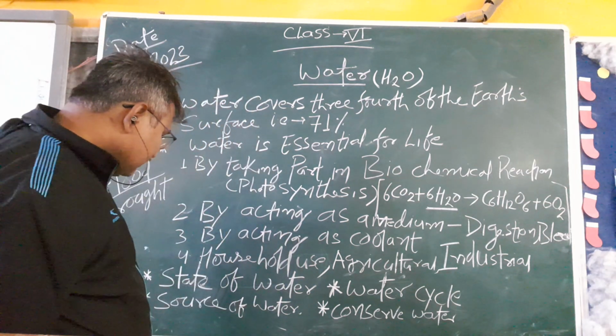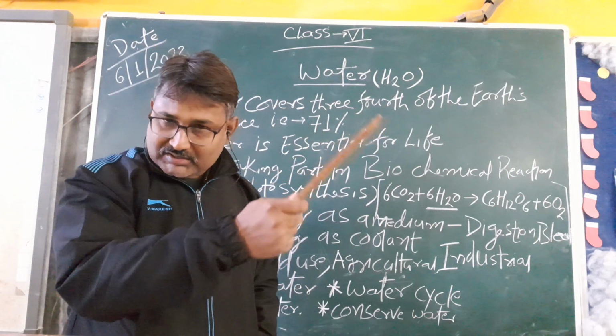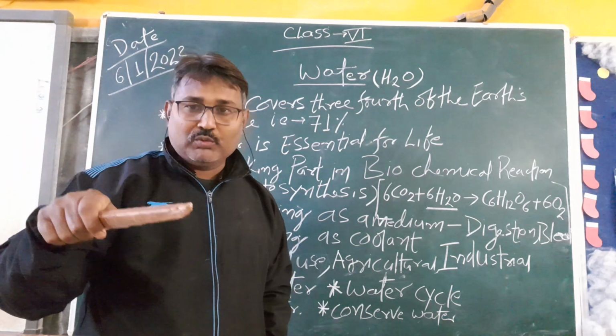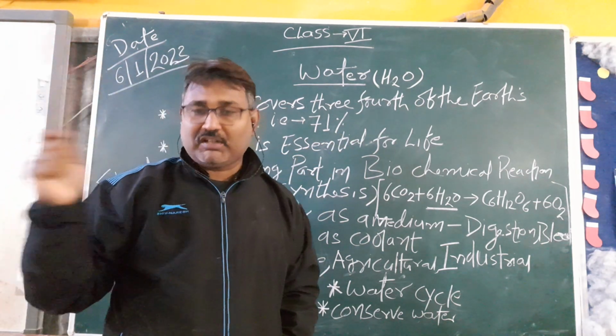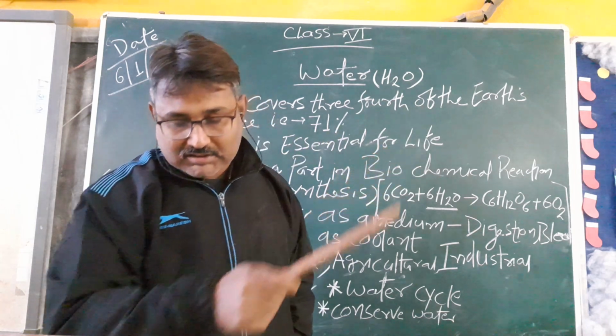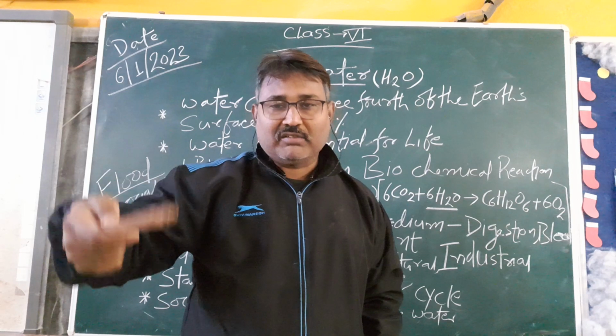Another is the source of water. The sources of water are two. Surface water: the flowing river, the lake, the pond, whatever you have seen, which we can see, sea, ocean, whatever.